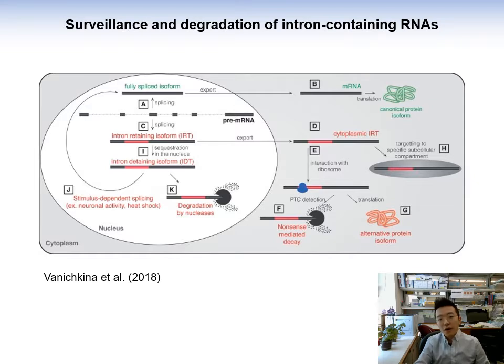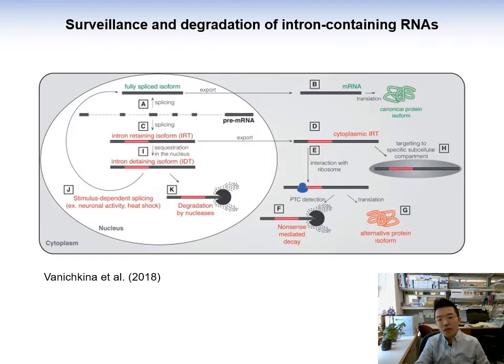Today's talk is about a question that we have been thinking about for some time, which is why these repeat-containing intron RNAs can persist in patient cells. As we know, after splicing, introns are rapidly debranched and degraded.